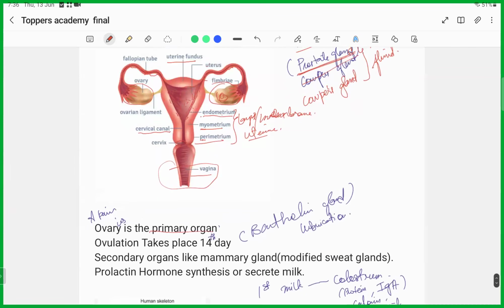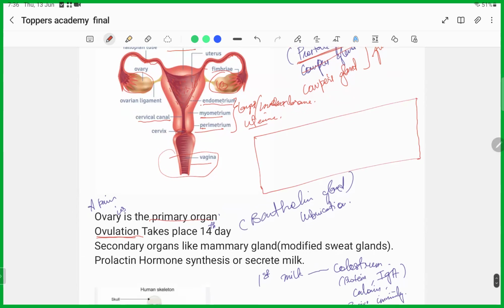While talking about this, we have to talk about ovulation. What is ovulation? It's very haphazard, I know, but in the notes I'll give you, I'll write everything in proper writing, so don't worry about it. Ovulation is the